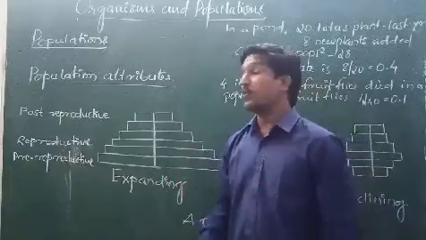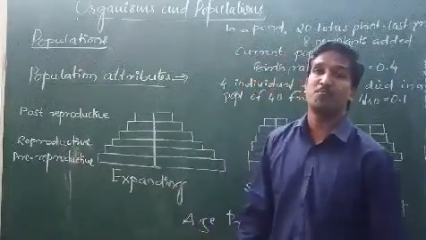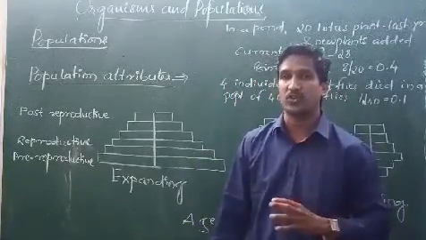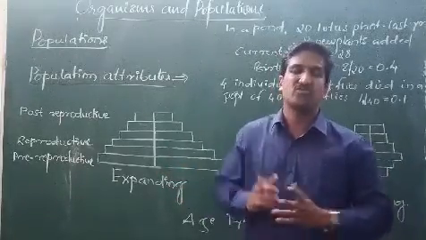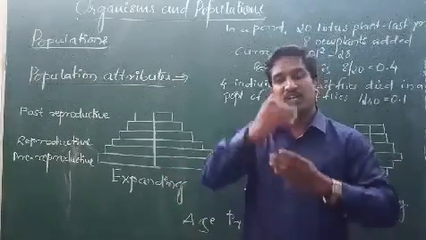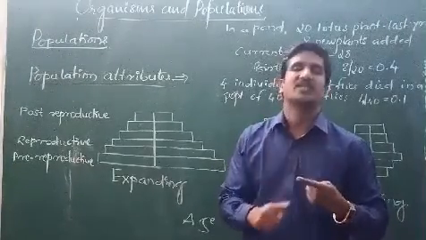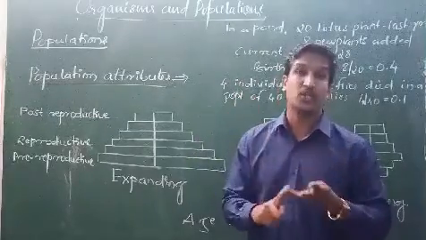So that population has attributes. Attributes are nothing but its important characteristics: what the population depends on, how the population grows, how the population decreases, on the basis of different factors. The first factor is birth rate. The second factor is death rate. The third factor is sex ratio.